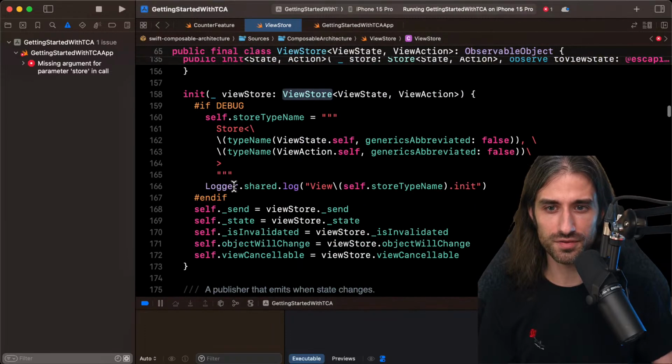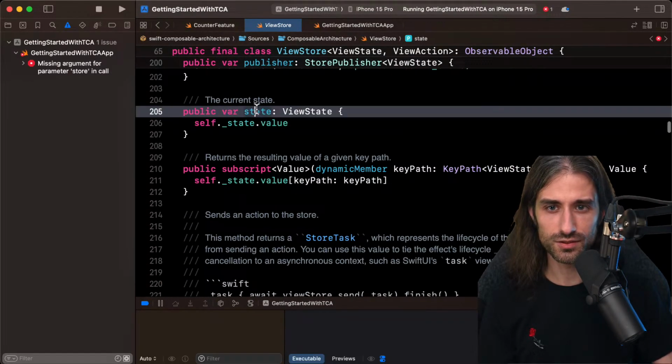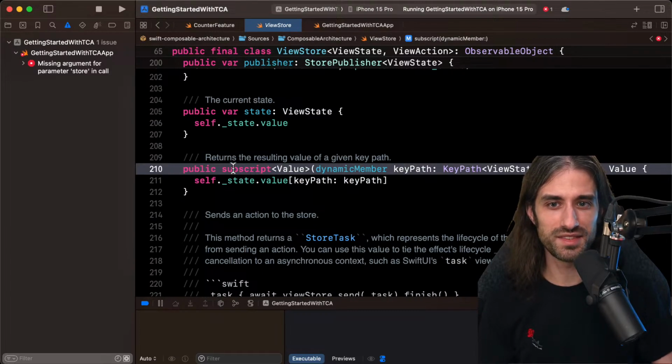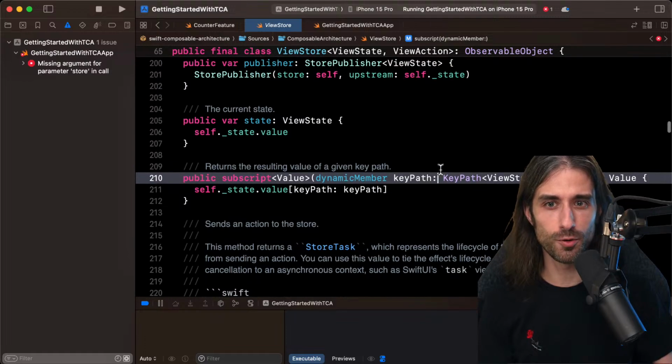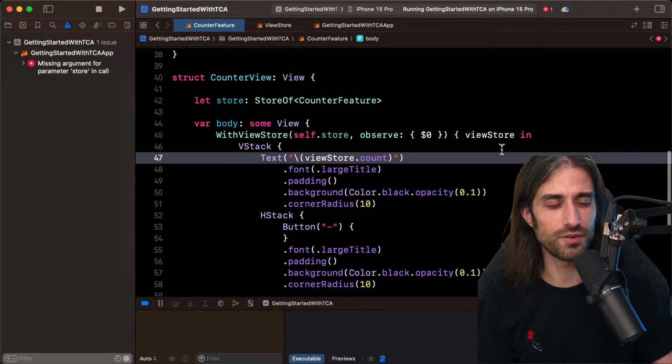We have a bunch of inits. Trying to scroll a bit. Here we have the state, but yes, it's here. It's here where we have this subscript that allows us to access the properties of the state directly on the viewStore itself. And it's a really great use case for this feature of Swift.